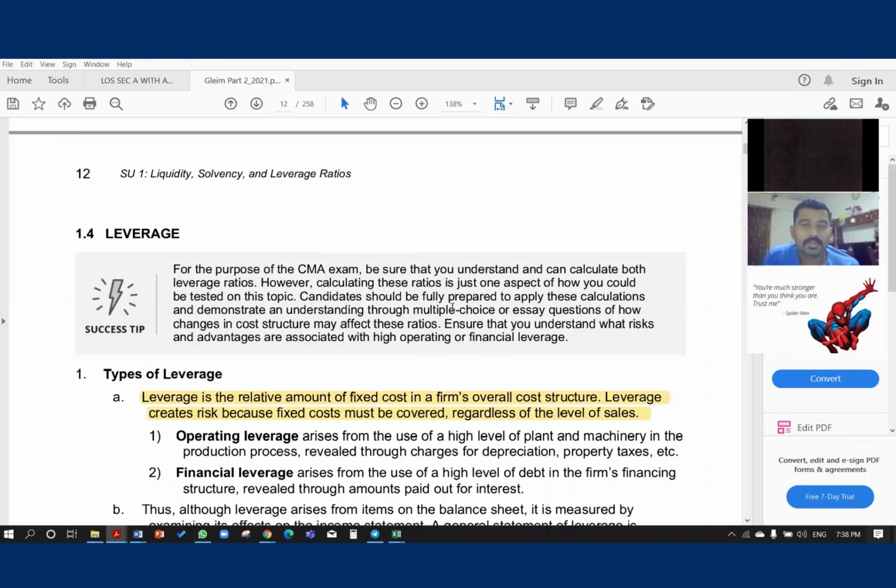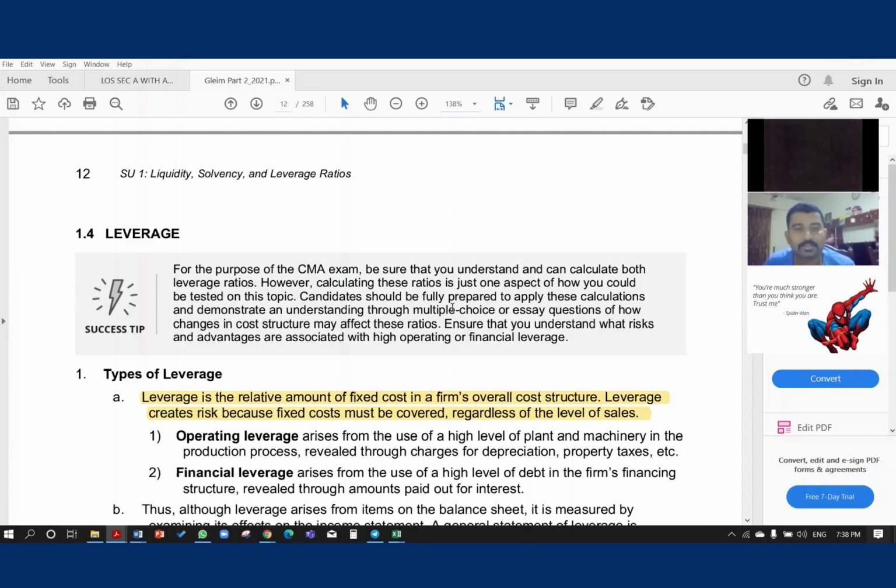For example, if somebody is buying anything for 10 dirham and selling for 15 dirham, the 10 dirham they are buying for is their variable cost: material cost, labor cost, and variable overhead. So we have variable cost, and there is fixed cost as well. Fixed costs can comprise your rent, your insurance, your depreciation, amortization. These are fixed costs.